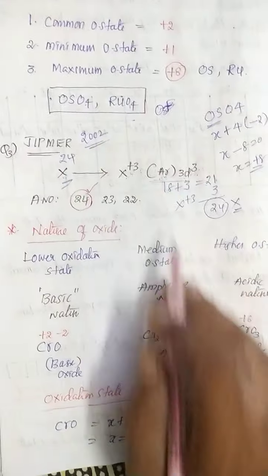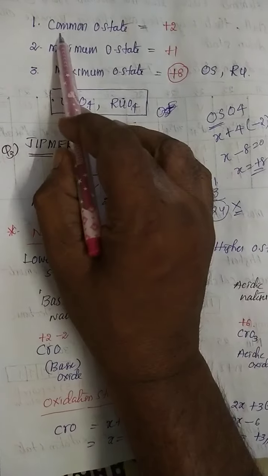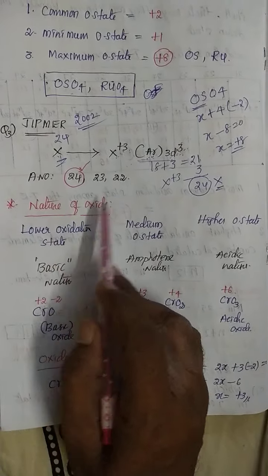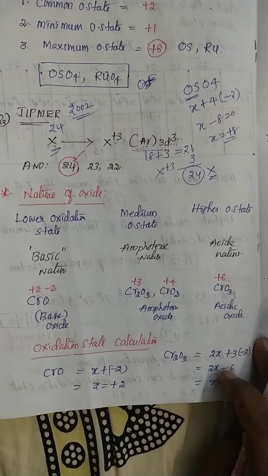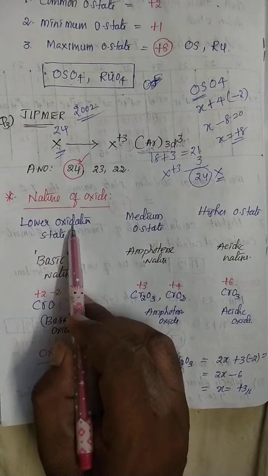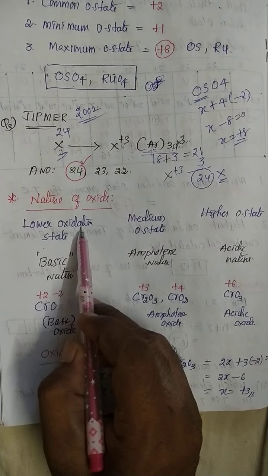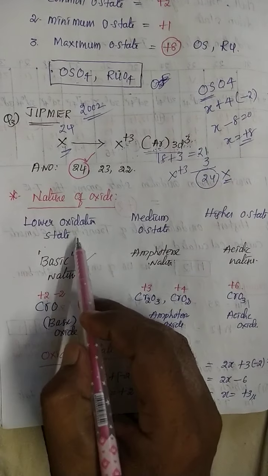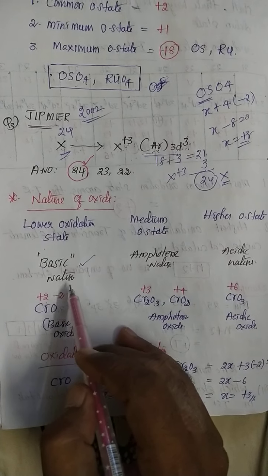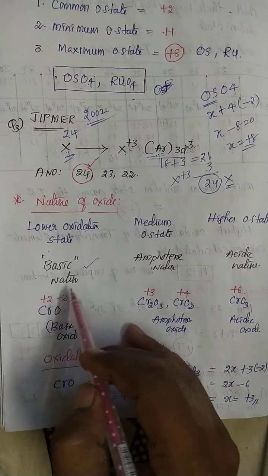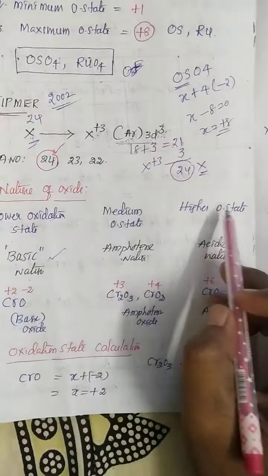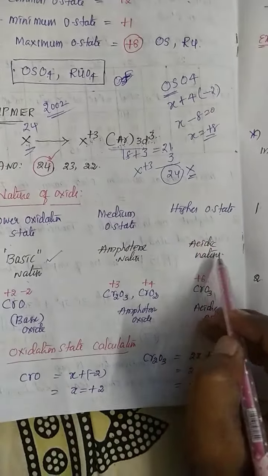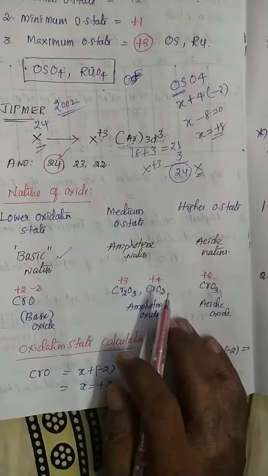Next, different types of oxides: minimum, common and maximum oxidation state oxides. Now, the nature of the oxides, listen carefully. If any element shows the lowest oxidation state, those compounds are commonly basic in nature. Most important point: if an element shows a higher oxidation state, those compounds are commonly acidic in nature.